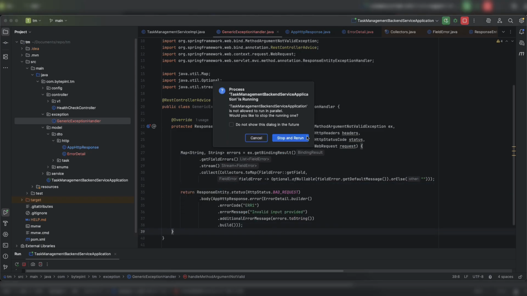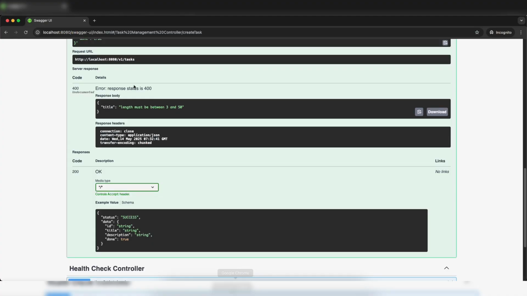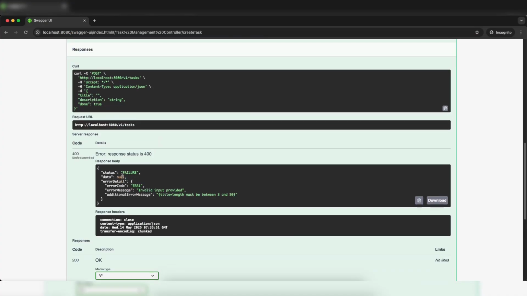Now if I start it and execute once again, now I have a consistent behavior, right? So status is failure, data is of course null, and error details: error code ERR1, error message invalid input provided, and additional message like what was the issue.